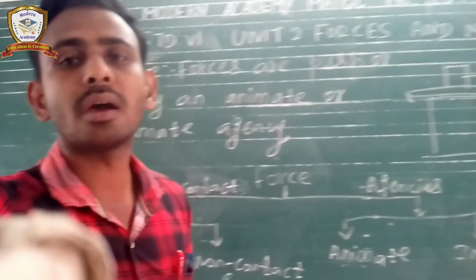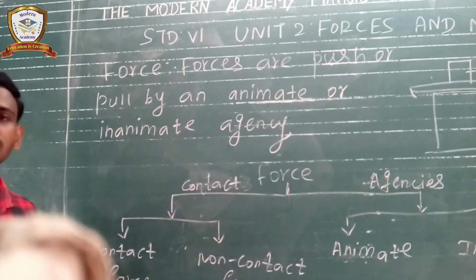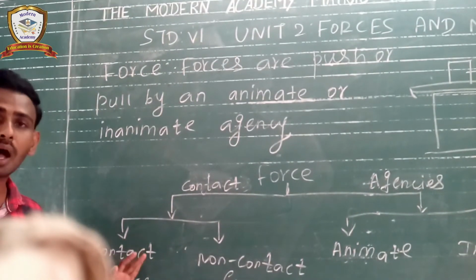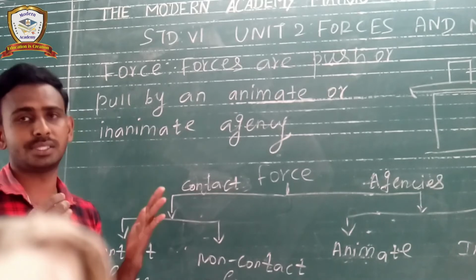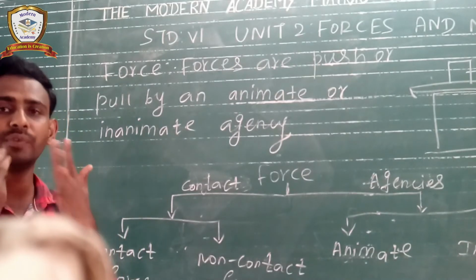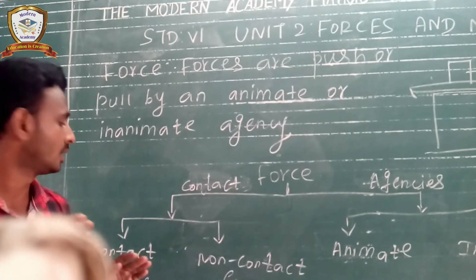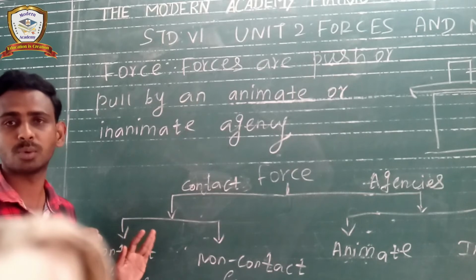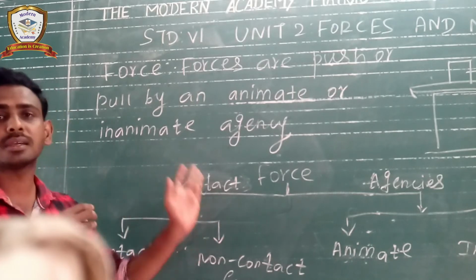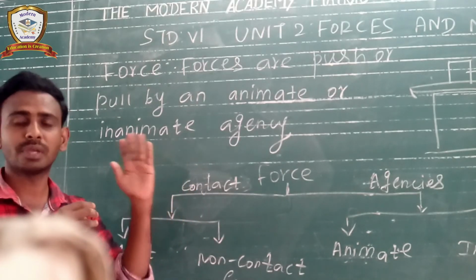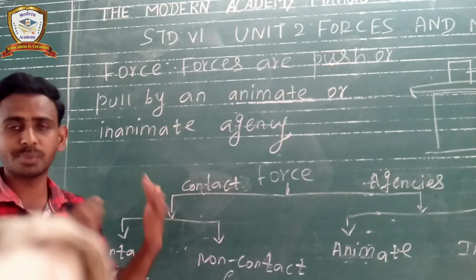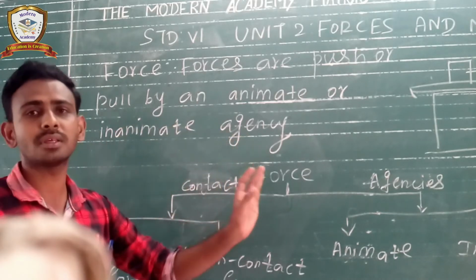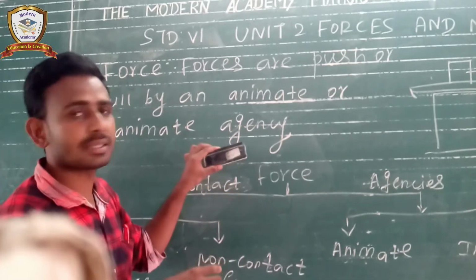Another category is contact and non-contact force. Contact means touch, right? This is the obvious synonymous word. So by touching an object, we move the object from one place to another place. Here dust is there.